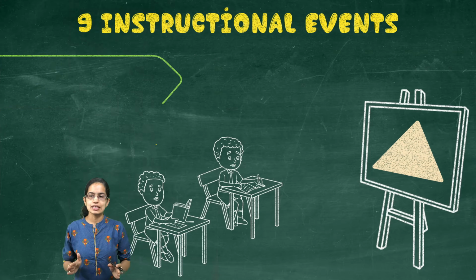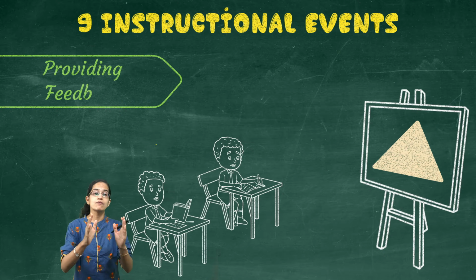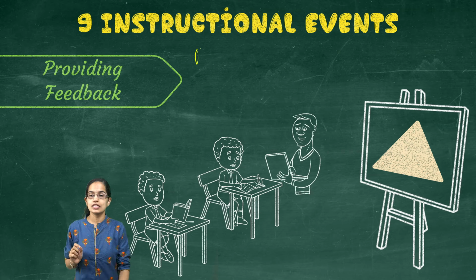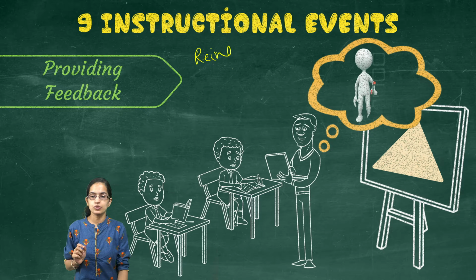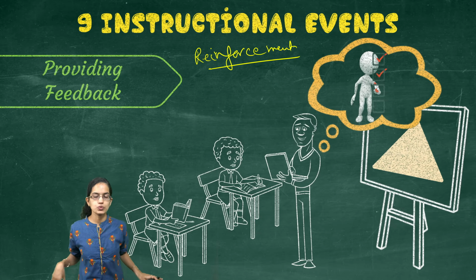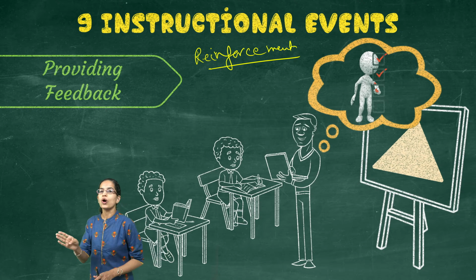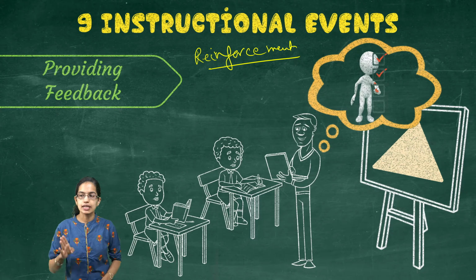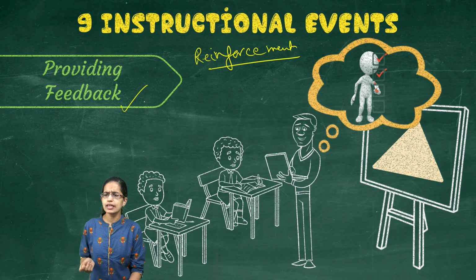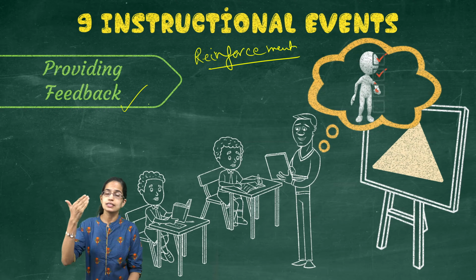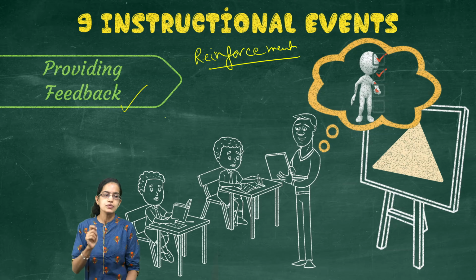The next stage that we focus on is feedback, and this is the stage where reinforcement is done. The teacher would now check all the students whether they were able to draw the equilateral triangle correctly or not, and therefore feedback is given, and this is where reinforcement becomes important.